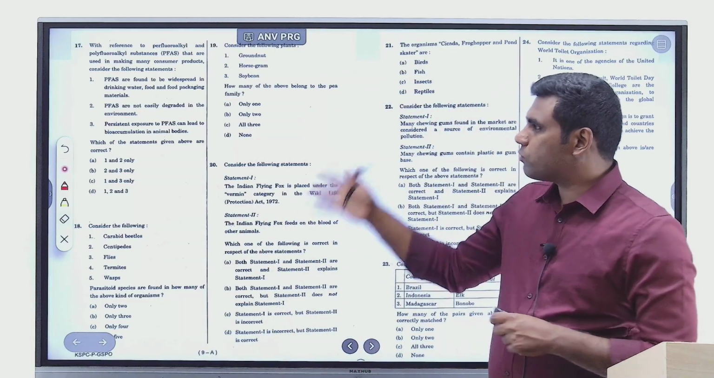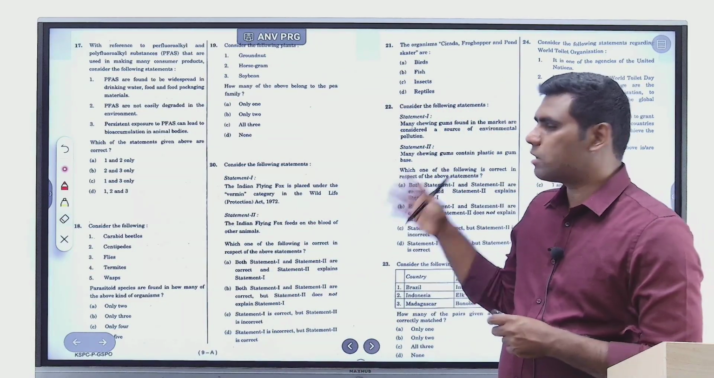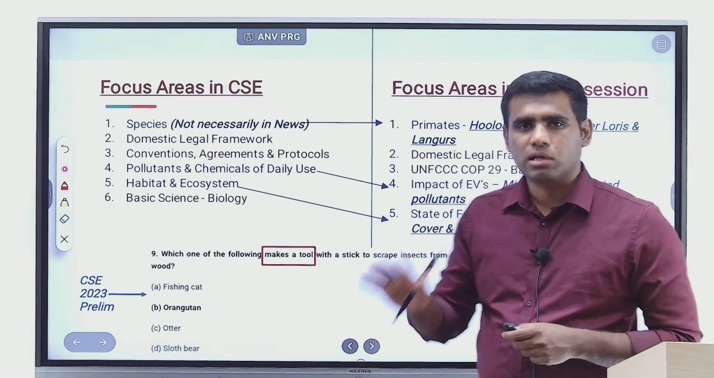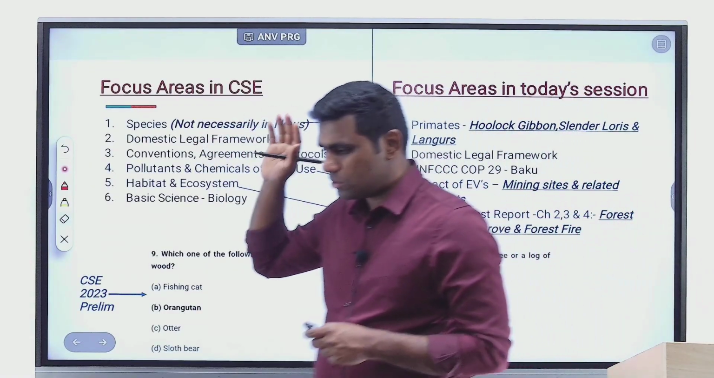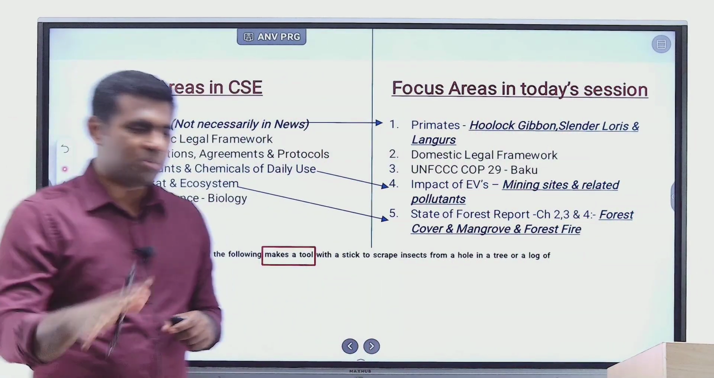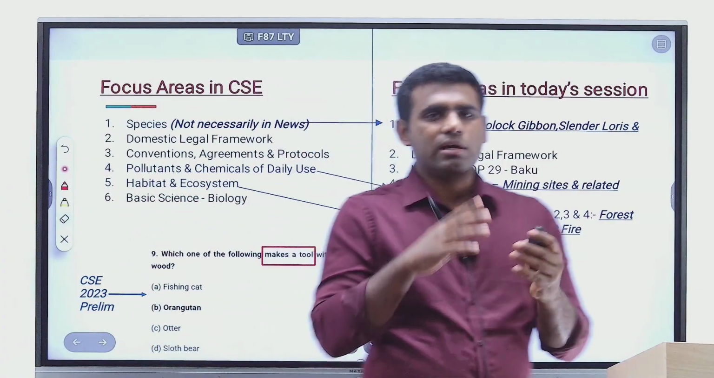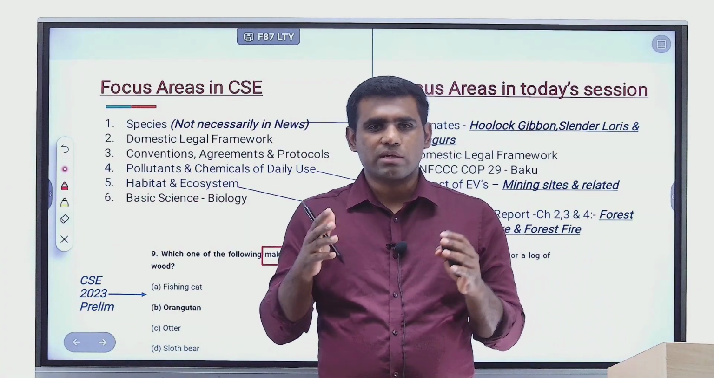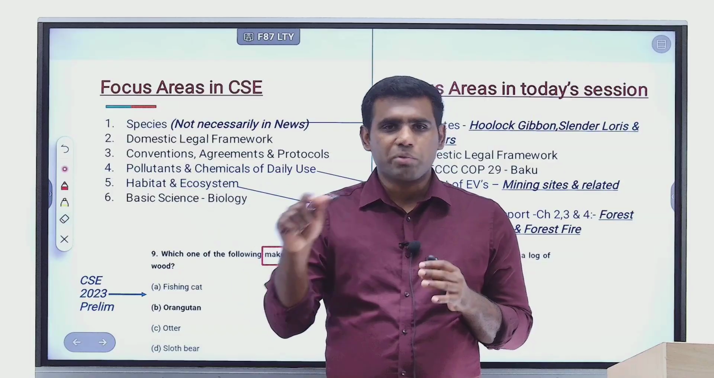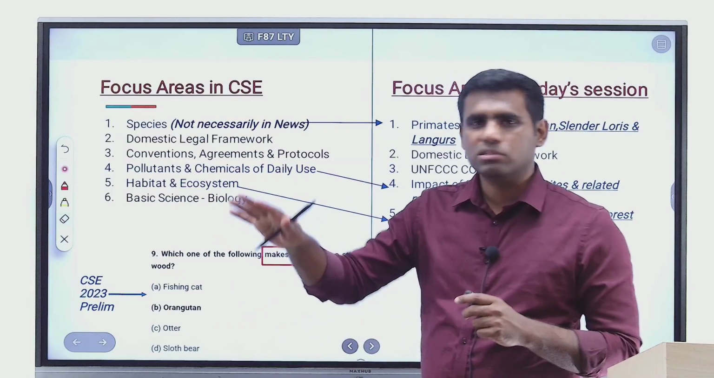So what type of questions have been asked? All the questions can be compartmentalized into 5 broad types. There are questions which actually are focused about different species. And when you read current affairs compilations, the knowledge that you get is species in news. But UPSC doesn't necessarily have to focus on species in news.